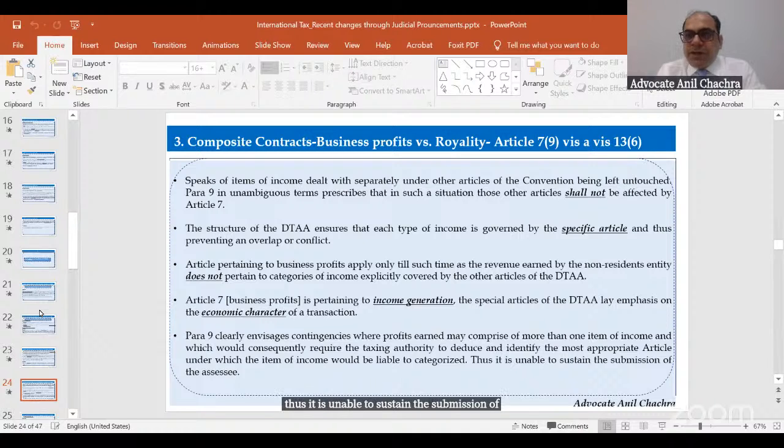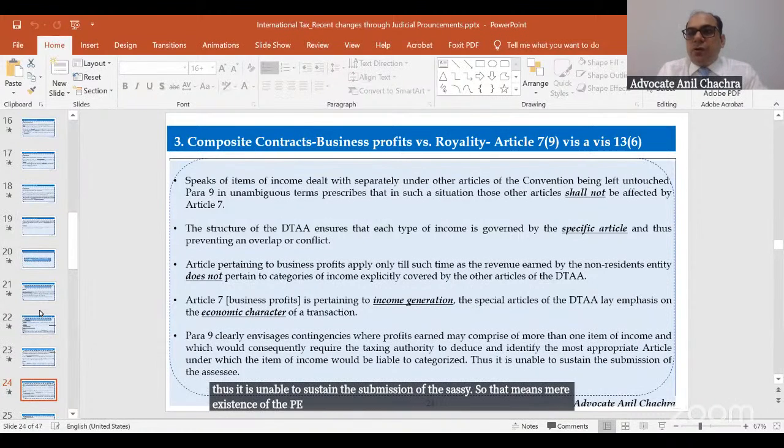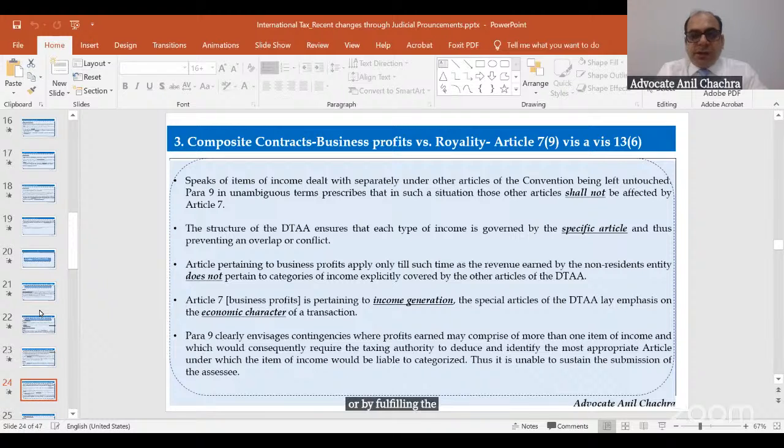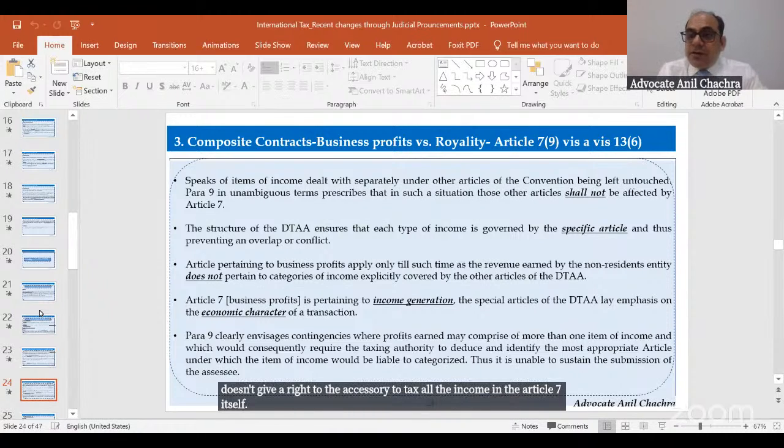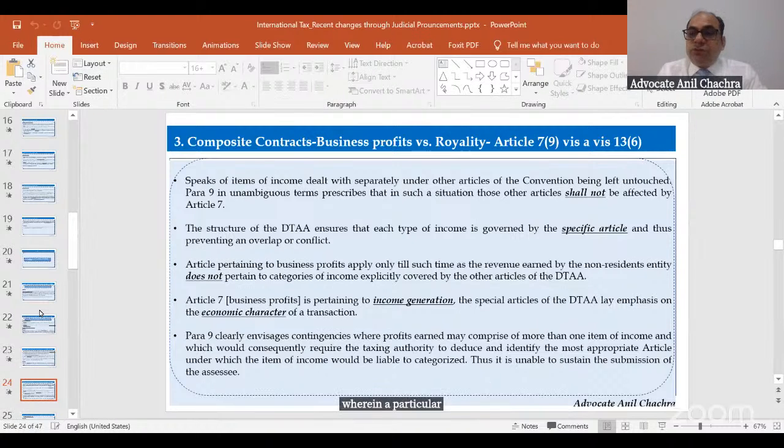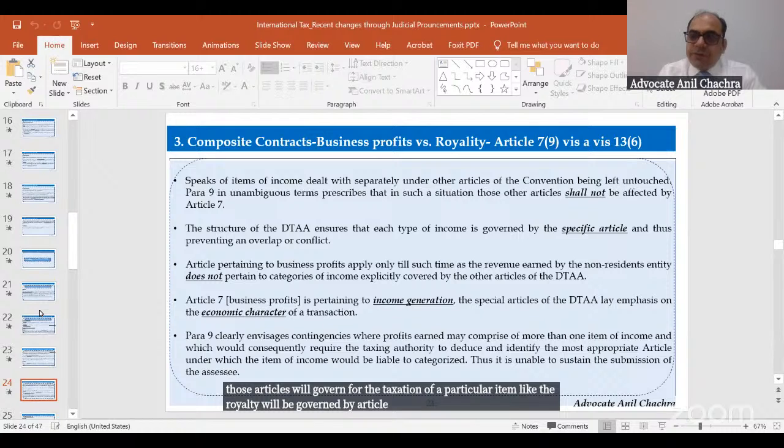So that means mere existence of the PE or fulfilling the condition of the Article 5 doesn't give a right to the assessee to tax all the income in the Article 7 itself, wherein other particular items like the royalty, FTS have been specified in the different articles. Those articles will govern the taxation of a particular item, like the royalty will be governed by Article 13, or the FTS would be governed by the Article 11 or 12.